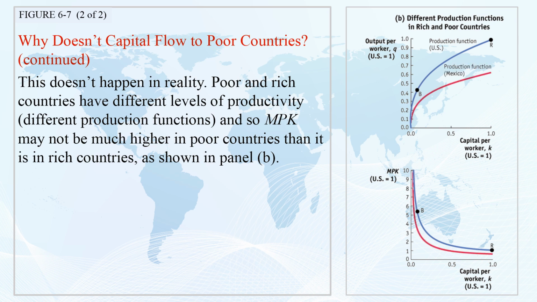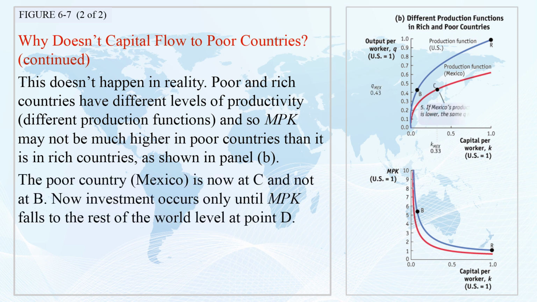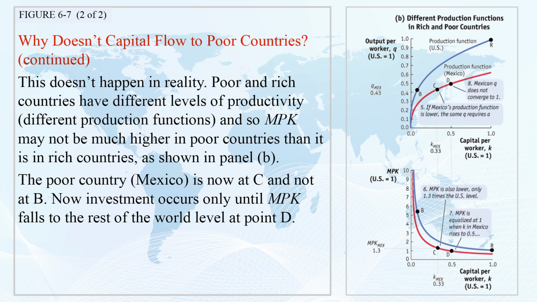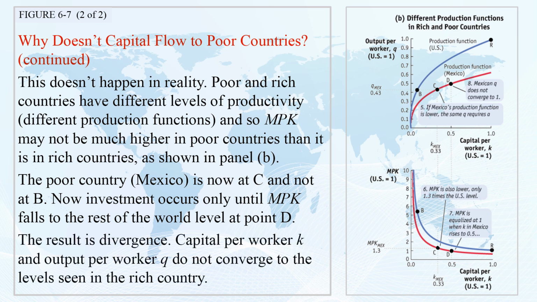Poor and rich countries have different levels of productivity, different production functions, and so MPK may not be much higher in poor countries than it is in rich countries, as shown in Panel B. The poor country, Mexico, is now at C and not at B. Now investment goes on until MPK falls to the rest of the world level at point D. The result is divergence.